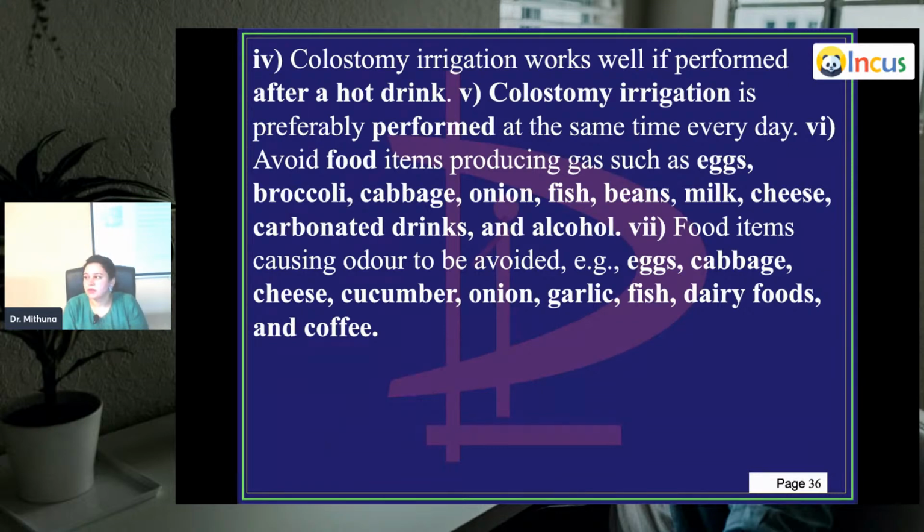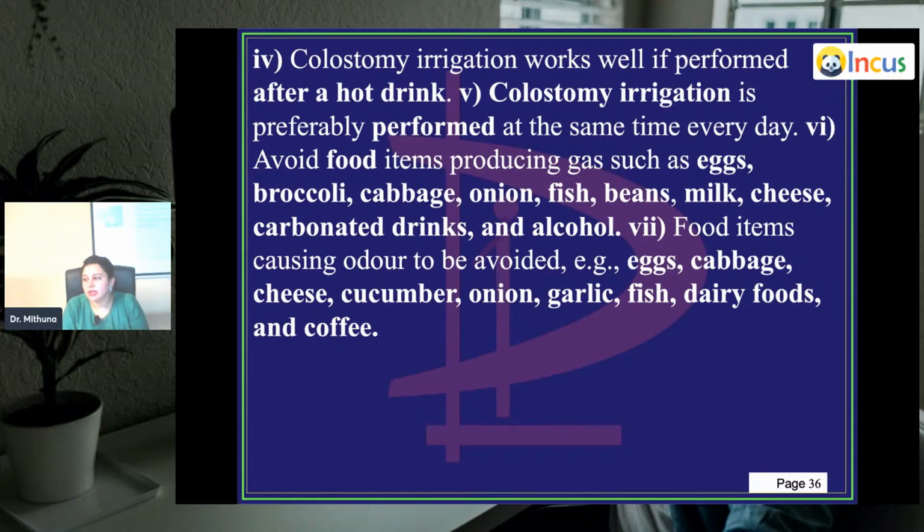Colostomy irrigation works well if performed after a hot drink. So ask the patient to take a hot drink and then you can do this irrigation. Colostomy irrigation is preferably performed at the same time every day. Avoid food items producing gas such as eggs, broccoli, cabbage, onions, fish, beans, milk and its products like cheese, butter, carbonated drinks, alcohol. These are all gas producing agents, so you want to avoid them.